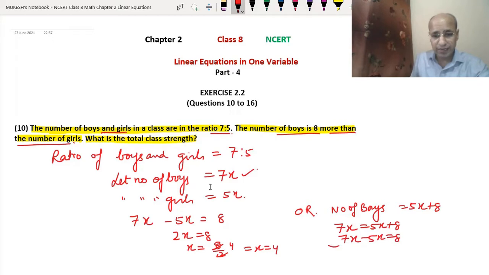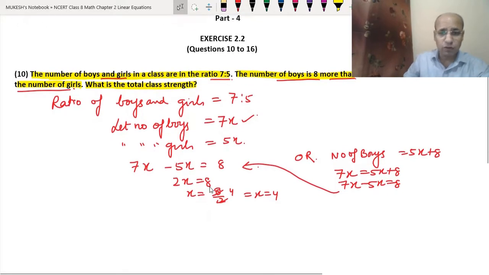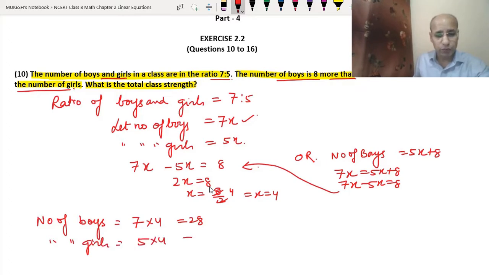So then we will get the same answer as we have got. So we can do this way also, and we can do this way also. Okay. So now since we have got the value of x, from this value we will find the number of boys and girls. The number of boys equals 7x, means 7 into 4, that means 28, and the number of girls will be 5x, that means 5 into 4 equals 20.